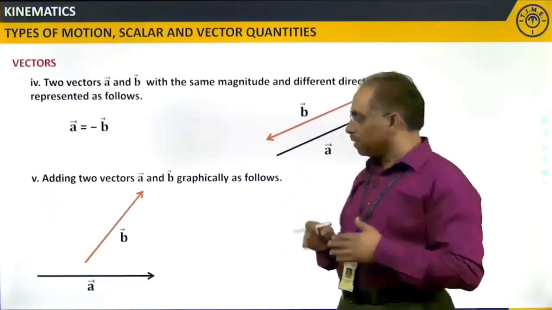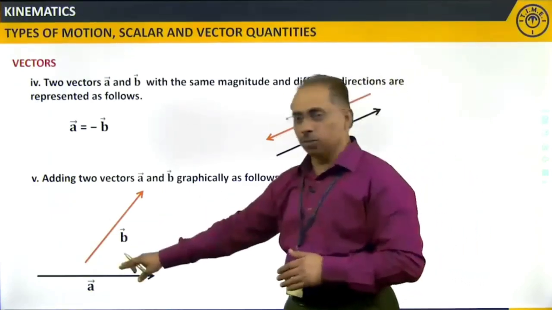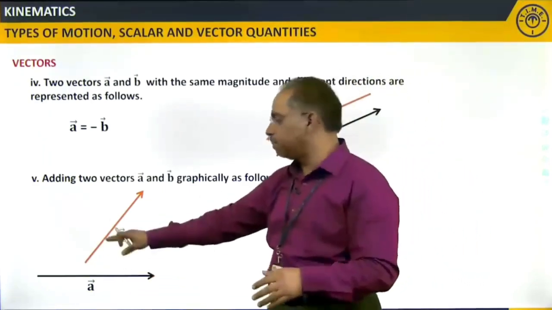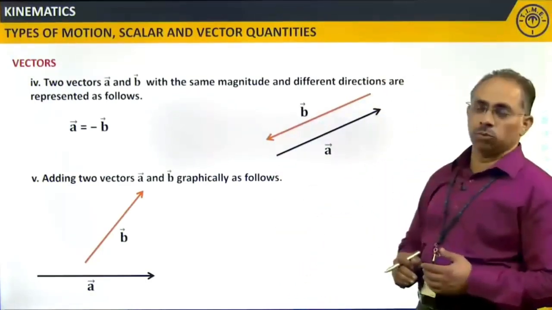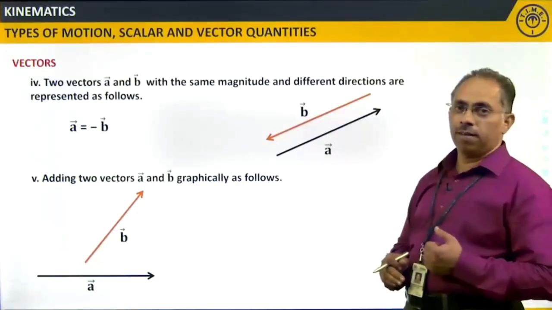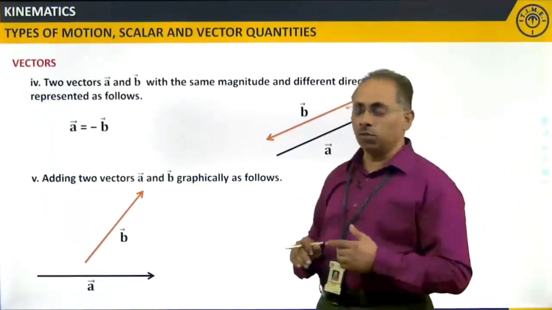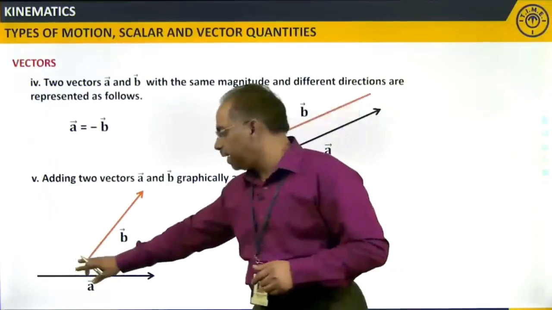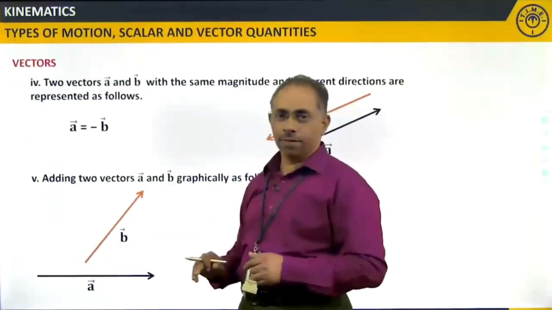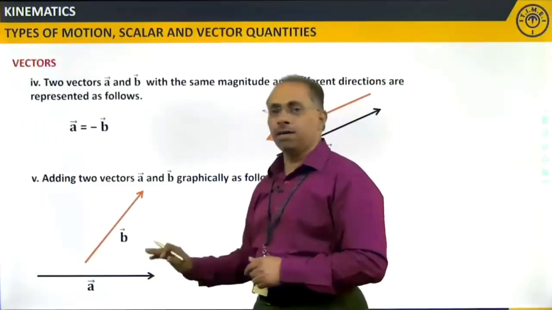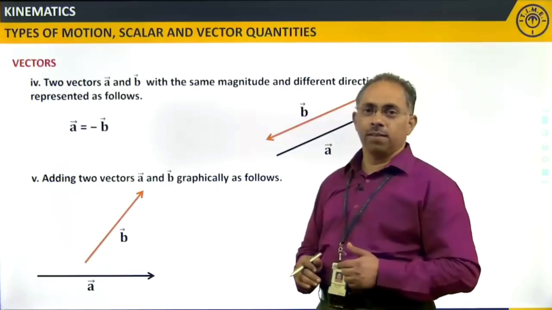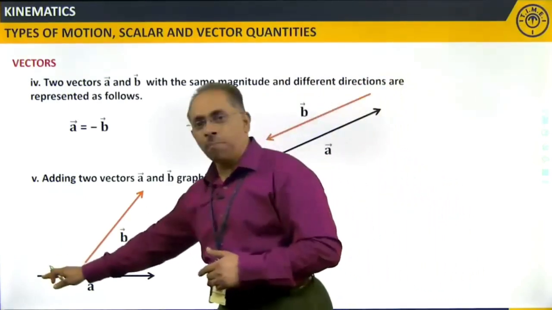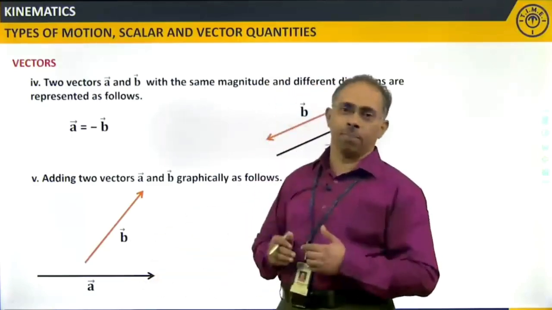Clear? Now, representing these two graphically, A is in this direction, B is in this direction. I want to add these two. What should I do? I cannot just add like that. So, I will bring the tail of one vector near to the head of another vector. Is it clear? Tail is the starting point, head is the ending point.